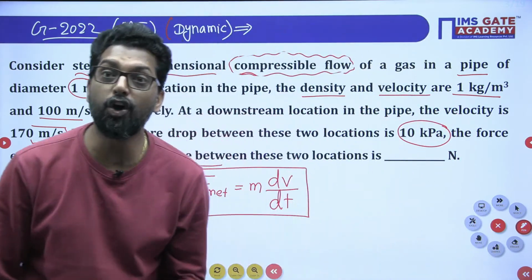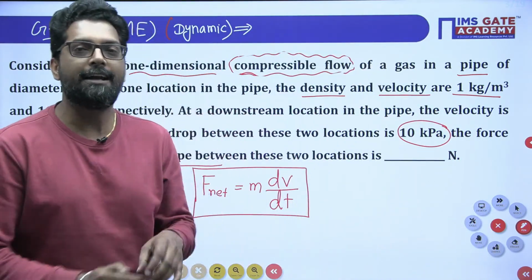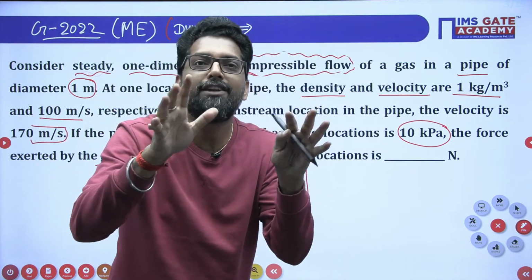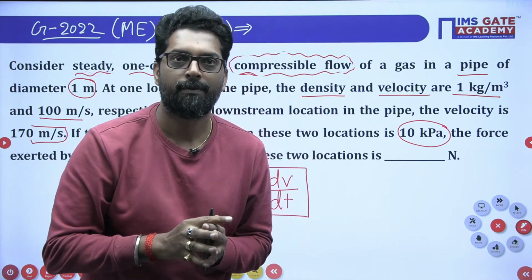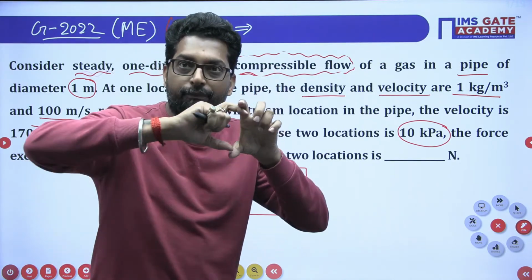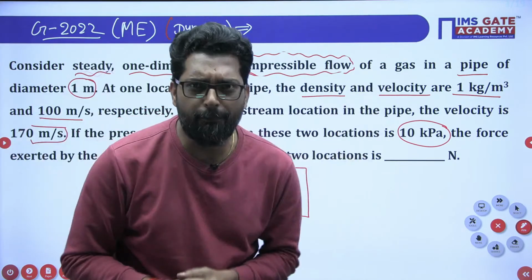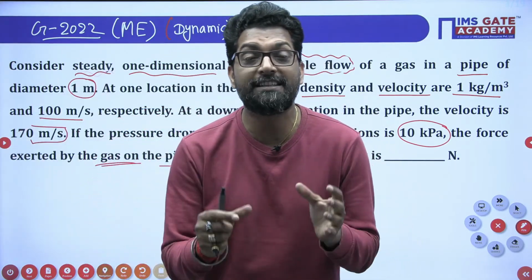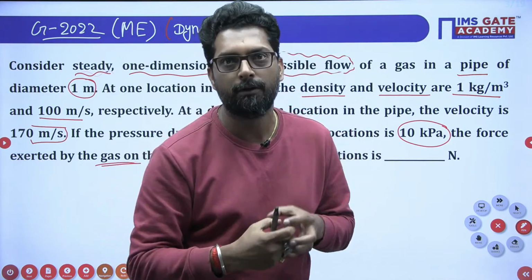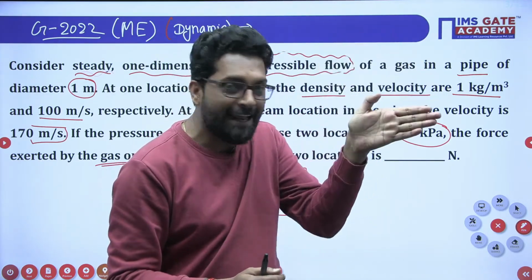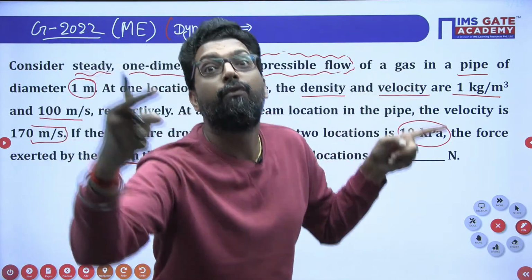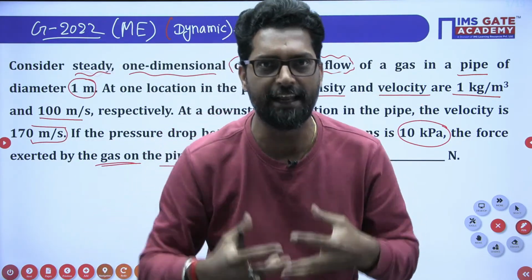If the fluid is incompressible and the pipe is uniform, no force will develop. Why? Because the fluid is incompressible. What is an incompressible fluid? The incompressible fluid is a kind of rigid link, a rigid fluid. That means if the fluid enters at one section and exits at another section, during this the fluid behaves as a rigid link.